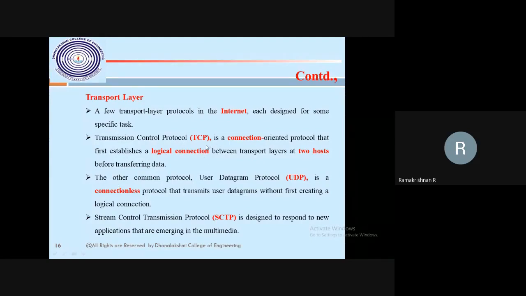Similarly, one more protocol runs on the transport layer, the UDP protocol, the User Datagram Protocol. It is a connectionless protocol. They may ask questions like: what are the protocols running on the transport layer? The TCP protocol and the UDP protocol. TCP is the Transmission Control Protocol, and UDP is the User Datagram Protocol. They may also ask: what is the difference between TCP and UDP? This is a connection-oriented protocol, and this is a connectionless protocol.